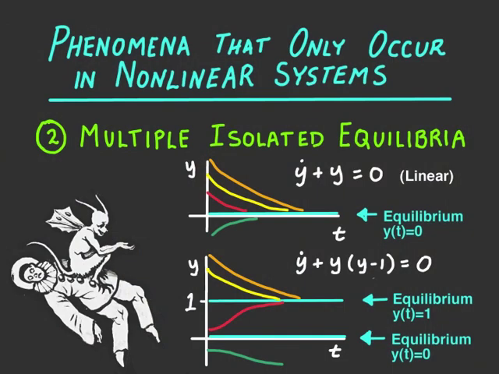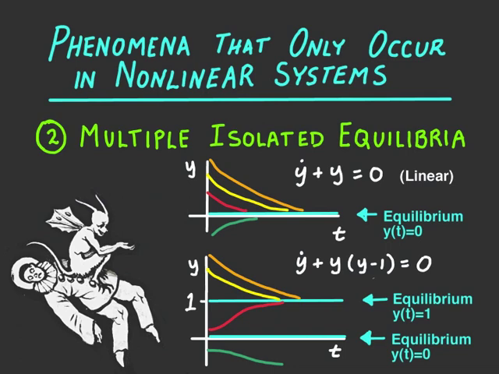Let's look at solutions as a function of time for the two equations that we just discussed. The linear equation, y dot plus y equals 0, and the nonlinear equation, y dot plus y times y minus 1 equals 0. For the linear equation, we mentioned there was only one equilibrium, and this equilibrium turns out to be stable, so nearby solutions, in fact all solutions, will end up converging to this equilibrium, as we've shown in the graph above.